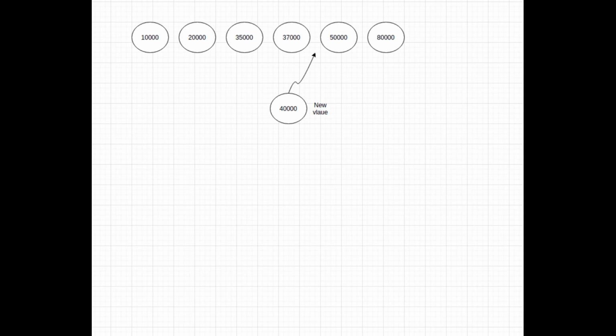When a new number needs to be added to the list of salaries, we'll have to put it in its right place in the sorted list. As you can guess, the time complexity to find the median will be O(1) if you are using an array, and O(n) if you are using a linked list. Similarly, the time complexity of adding a number to the list will be O(n), in both cases whether you are using an array or a linked list. In case of an array, you could use binary search to find the correct position for the new number in O(log n), but you will have to shift the numbers after the insertion position.